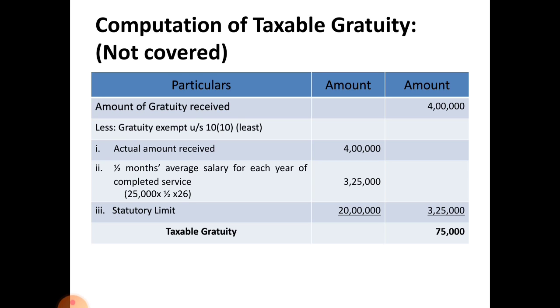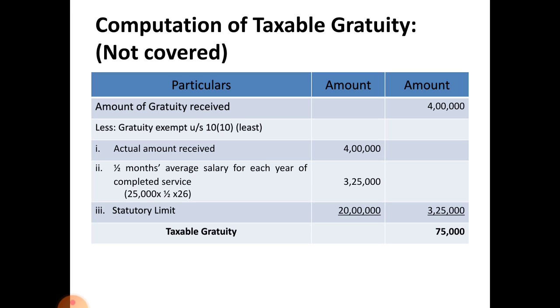Please note down that change, okay. Don't forget to change that thing, that increased to 20 lakhs. I am telling it again and again, that increased to 20 lakhs, not 10 lakh. Previously while solving gratuity problems, we took 20 lakhs for covered and 10 lakhs for not covered, but that has been changed for both covered and not covered, it is 20 lakhs now.